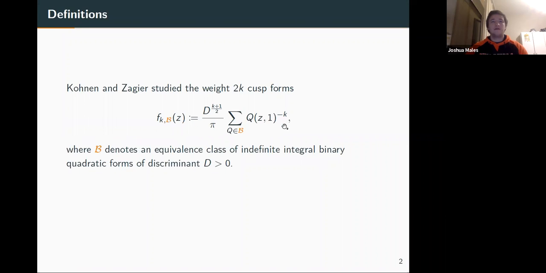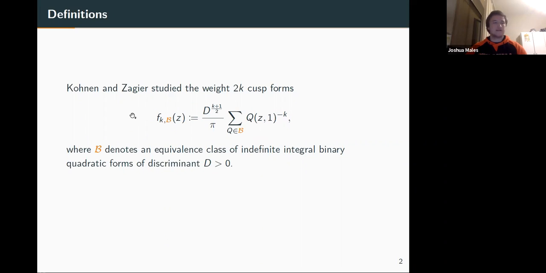Okay, some definitions. Where does our story start? It starts with Kohnen and Zagier, who introduced these functions f_{k,D}. What are they? They're some constant times a sum of quadratic forms, evaluated at some parameter z, raised to the power minus k. What's the class B here? B is just some equivalence class of indefinite integral binary quadratic forms of some discriminant D. So we fix some class of indefinite forms, and then we sum over the quadratic forms in this class.